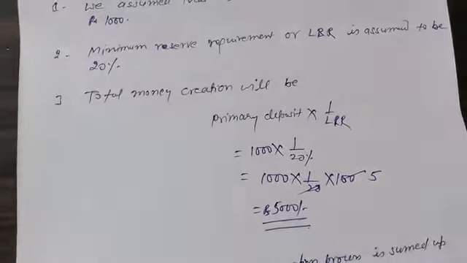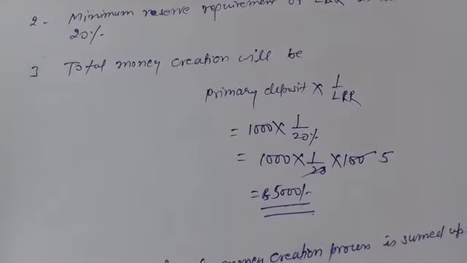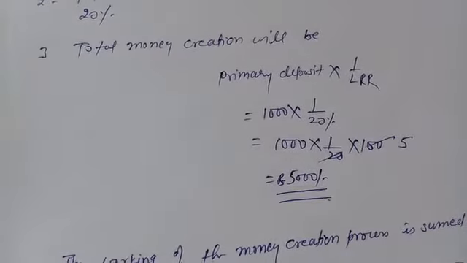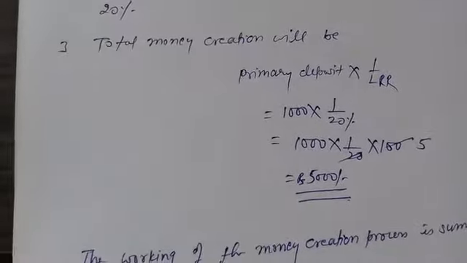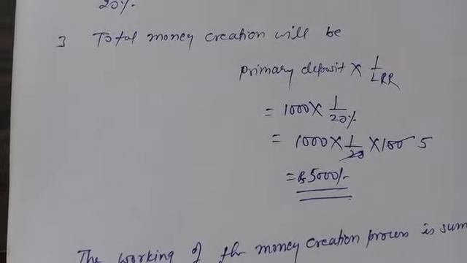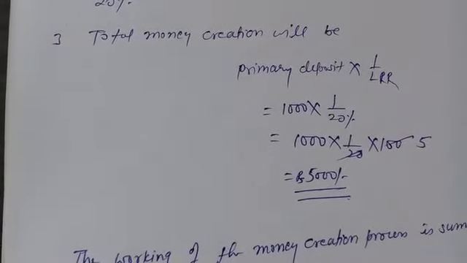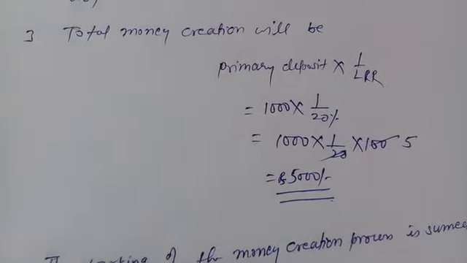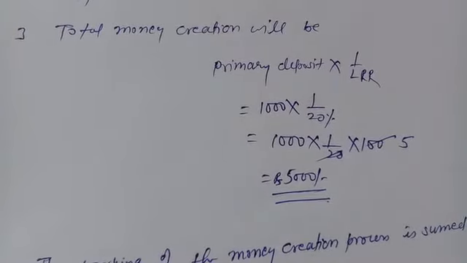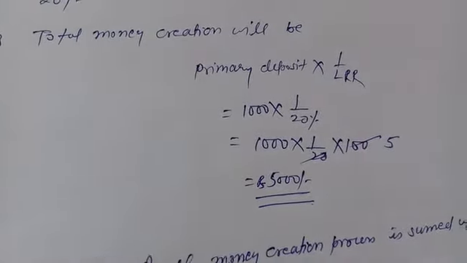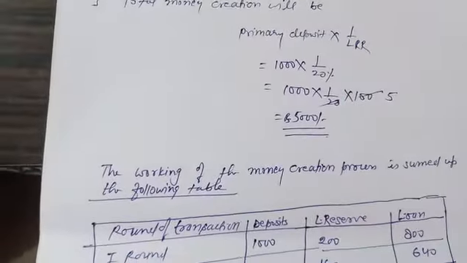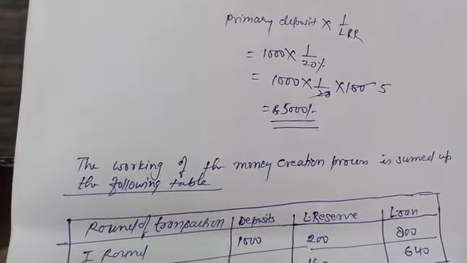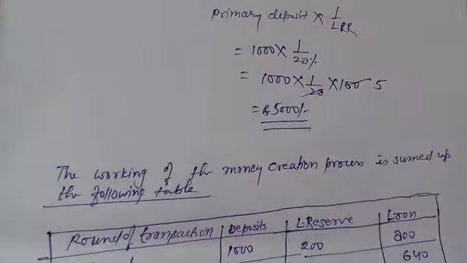Primary deposit is 1000. So we find the conclusion that 1000 into 1 upon 20% will give us 5000. So if the primary deposit is 1000, then the commercial bank will be allowed to create 5000, or it is 5 times the primary deposit, because the primary deposit was 1000 and 5000 is 5 times the primary deposit.